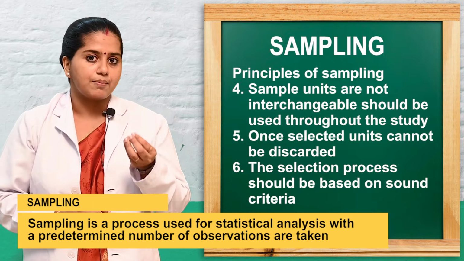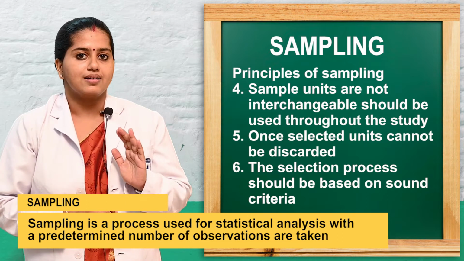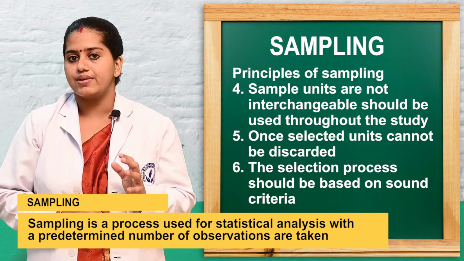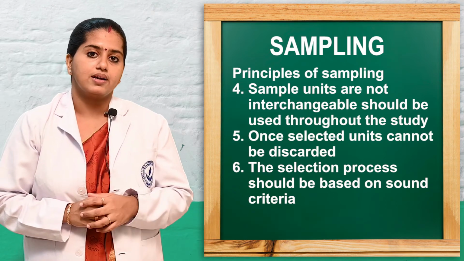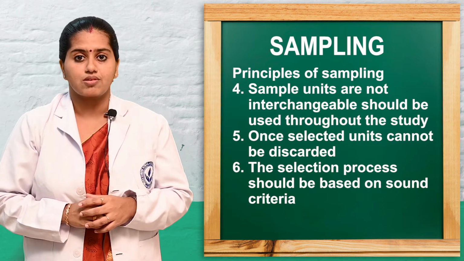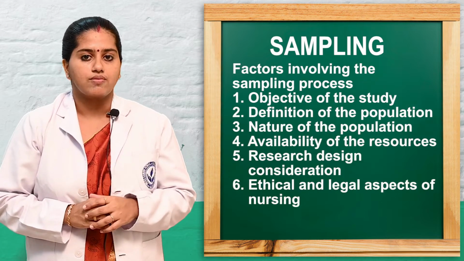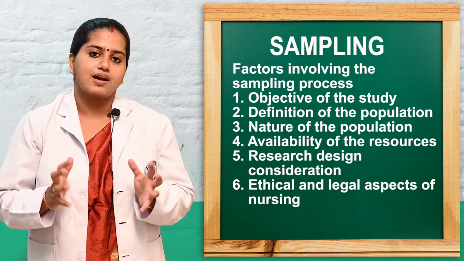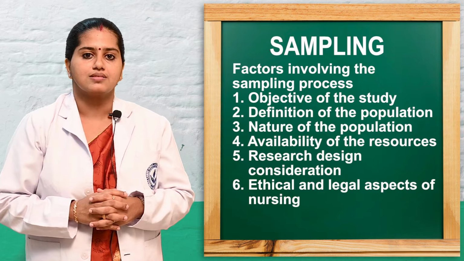Once the sample units or the elements are taken for the research, they should not be discarded from the research study. It should have a proper, sound criteria, and it should avoid the bias, errors or distortions of the particular research, and it should always adhere to the principles of research. So these are the main principles of sampling in nursing research.